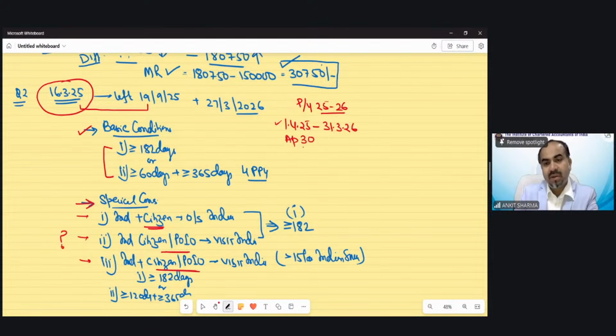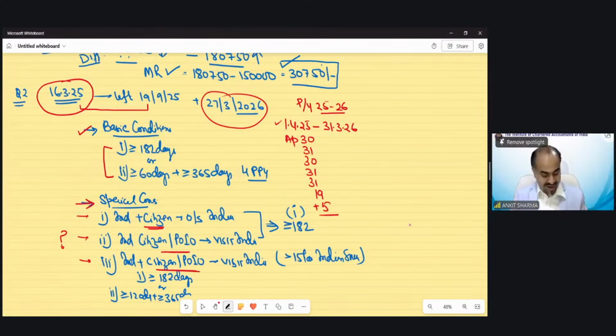April 30 days, May, June, July, August, and 19 days of September, since the day of departure is considered as in India. And she came back on 27th March, so 27, 28, 29, 30, and 31 will be included, which is 5 days from the month of March. So the aggregate number of days she stayed in India is 177. So the basic condition of 182 days is not fulfilled.